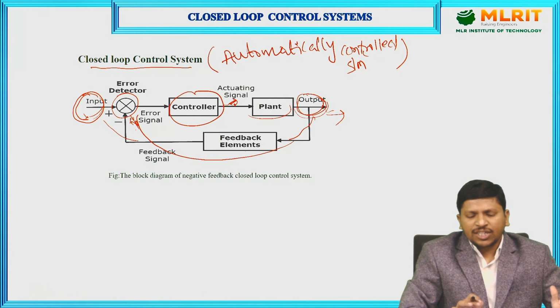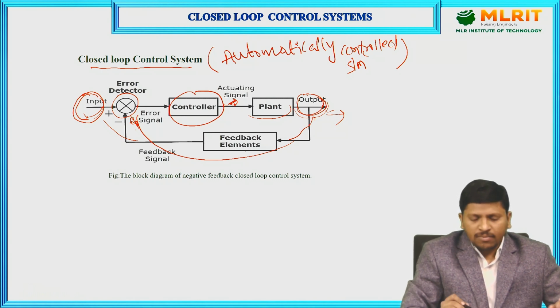In that condition, the closed loop control system automatically considers the traffic density, and that output is given as input to the system, which then turns on the traffic light signal for the line having the heavy traffic. In that condition it releases the vehicles, that signal is on, and the remaining 3 are in the off condition. That is the working process of the closed loop control system at a particular traffic junction or traffic signal. That's why we call it an automatically controlled system.